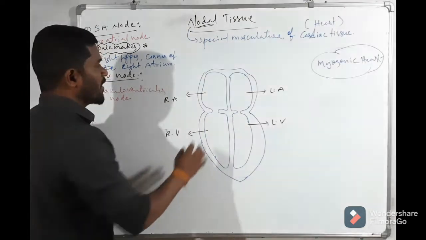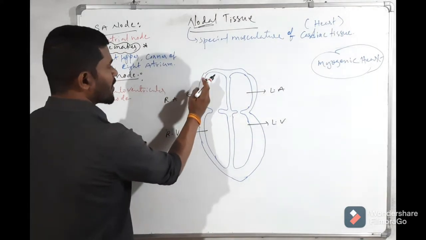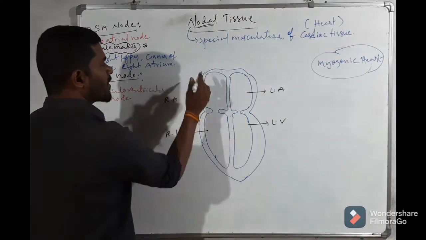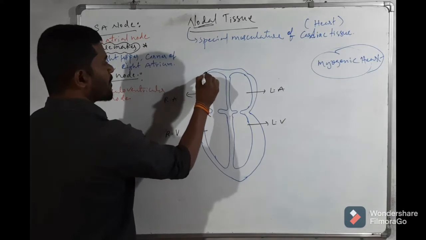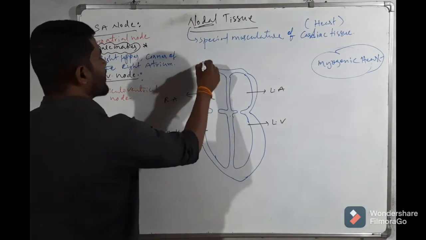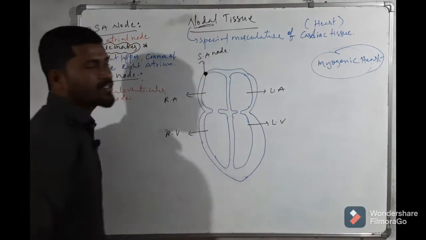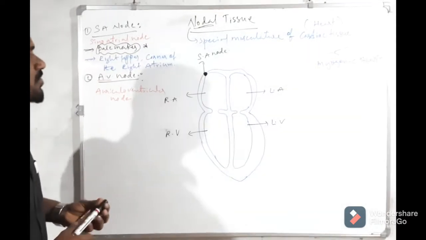It is a pacemaker, and it generates action potential.